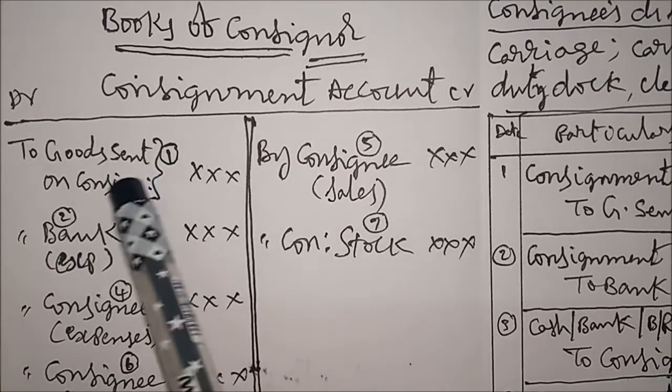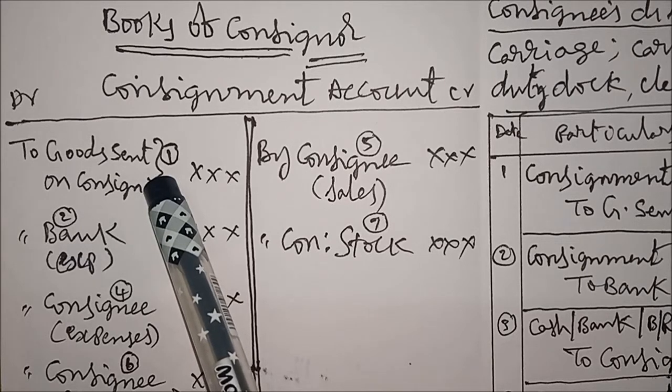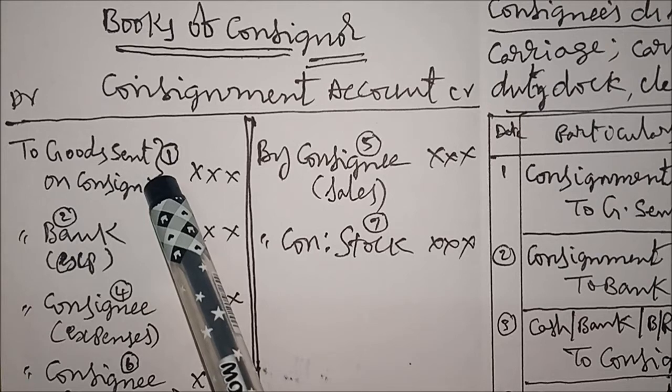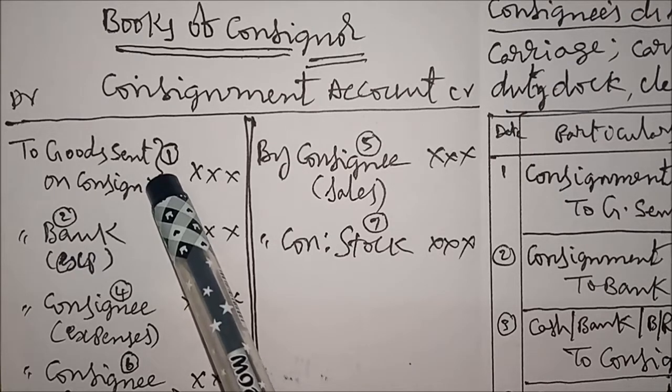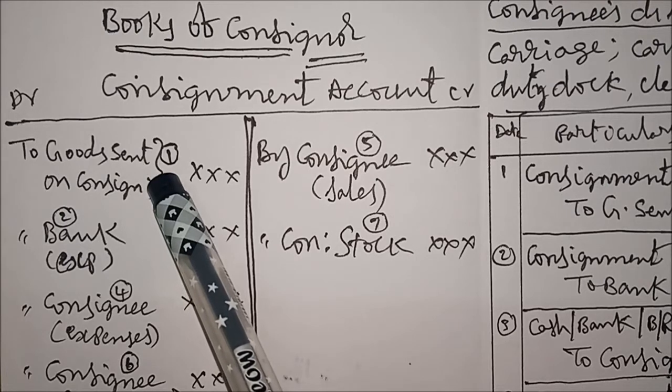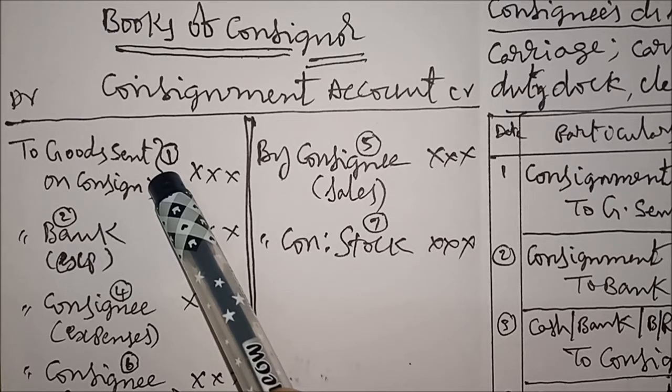See the first one, goods sent on consignment. You remember the order like this. First, goods sent on consignment. Second, our expenses. Number 3, advance. Number 4, consignee's expenses. Number 5, sales. 6, commission. 7, closing stock. 8th, profit or loss. 9th, amount due received from consignee. 10th, transfer entry. Like that, there are 10 items you can remember. In that order, it will be better to write the entries.